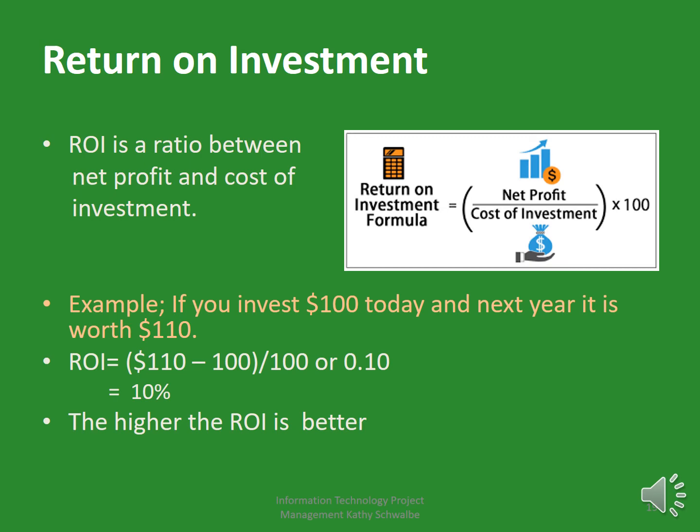Return on investment. The formula looks like this. How can we find the return on investment? Net profit divided by cost of investment, multiplied by 100.